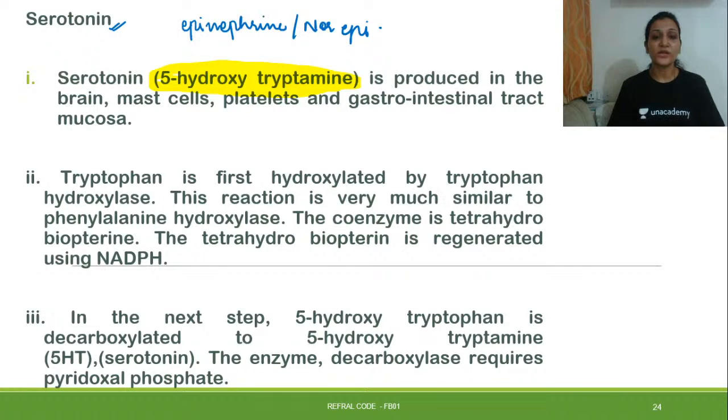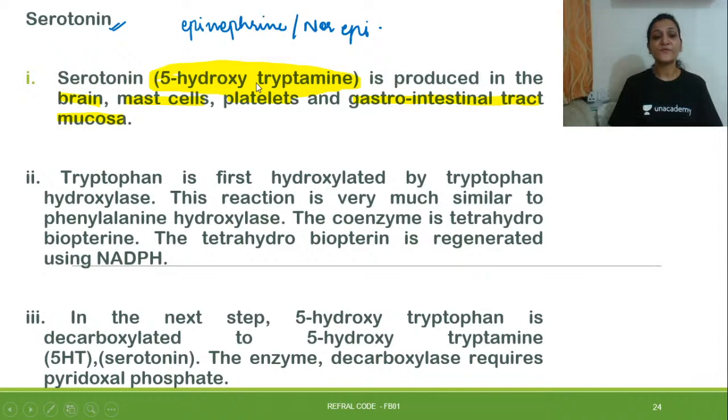So where is serotonin produced? It is produced in brain cells. It is produced in mast cells. It is produced in platelets. It is produced in gastrointestinal tract mucosa. These are the places where your serotonin is formed.